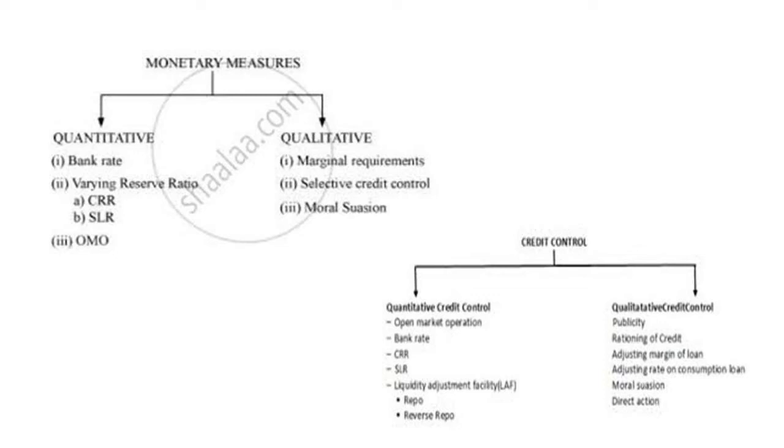Apart from quantitative methods, we have qualitative methods. Qualitative methods include margin requirements, regulation of consumer credit, control through directives, credit rationing and direct action, moral suasion, publicity. But the concentration is more towards the quantitative ones. So, we will go through them one by one. Generally, the measures taken by the monetary authority to control money supply are called monetary policy. The first instrument is the repo rate.